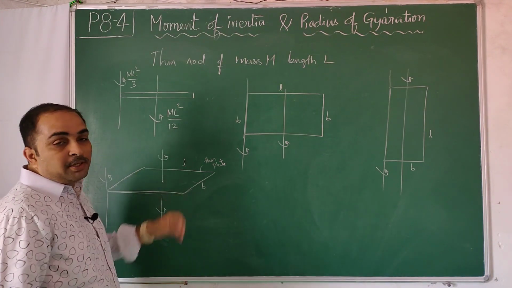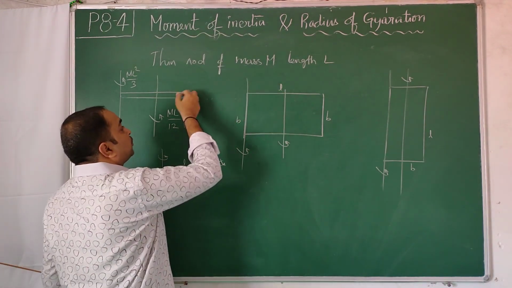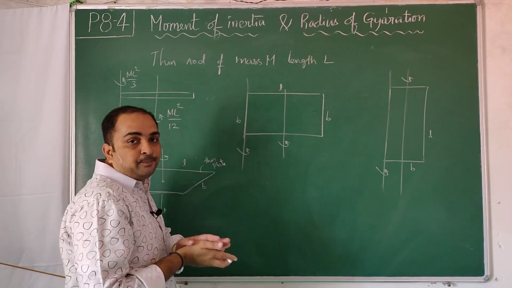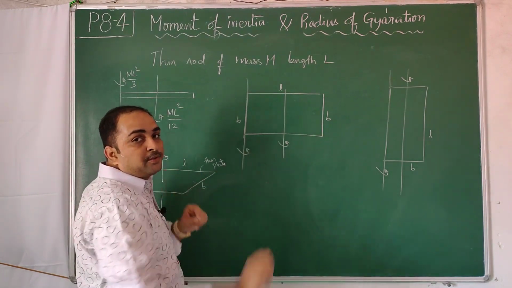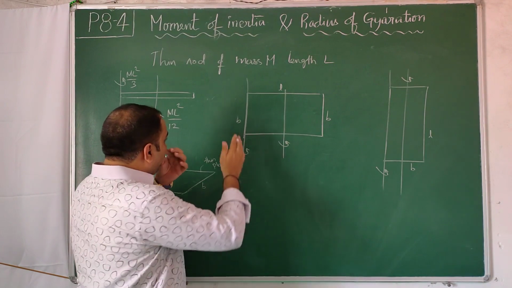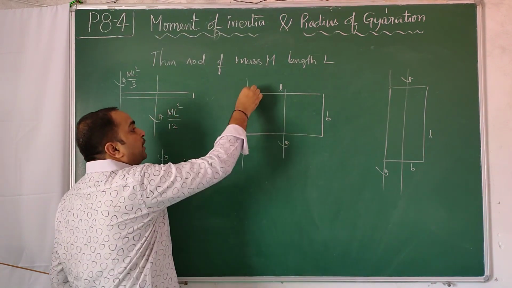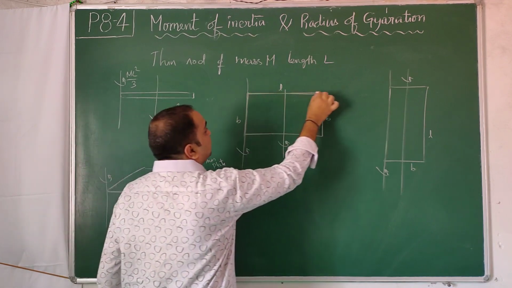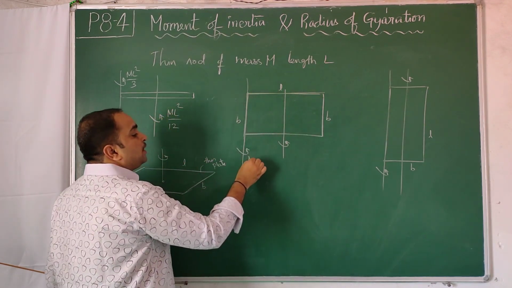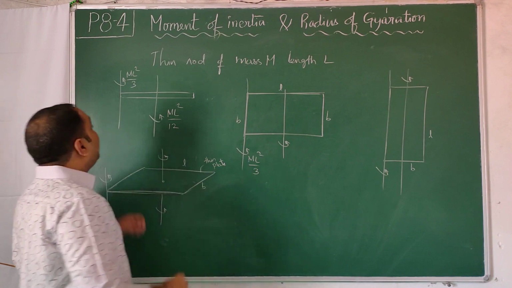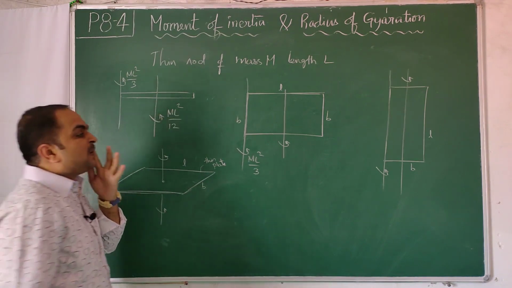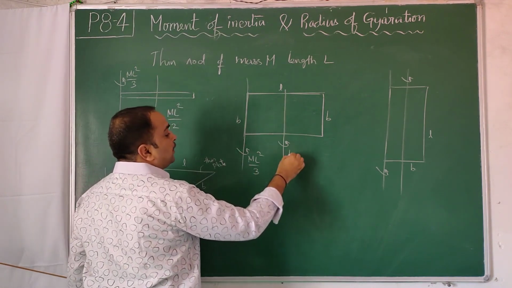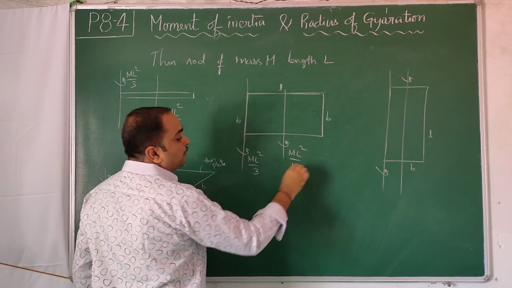And the stretching concept I just told you. When you stretch this rod, a long rod, such that you make it into a sheet, like chewing gum, you have increased the mass parallel to the axis, that will not come into the picture. Perpendicular to the axis dimension will come into the picture. So it is ml square by 3. Whatever formula you got here, the same thing is applicable there. And the same formula you will get here, ml square by 12.